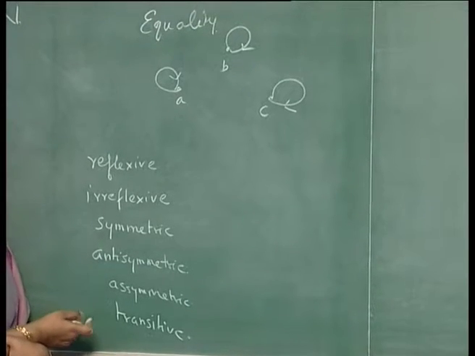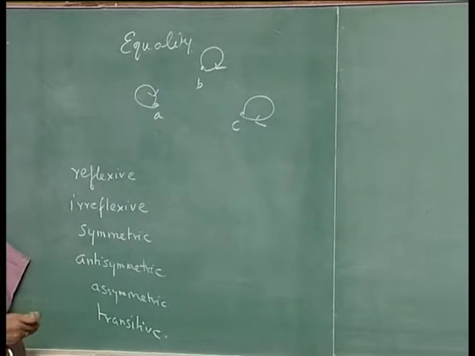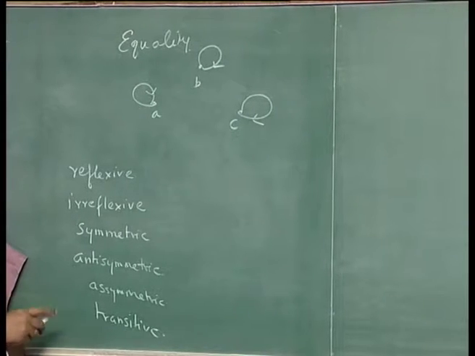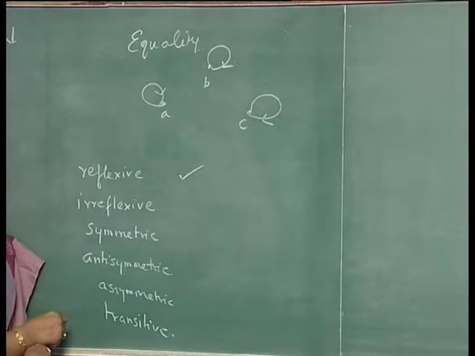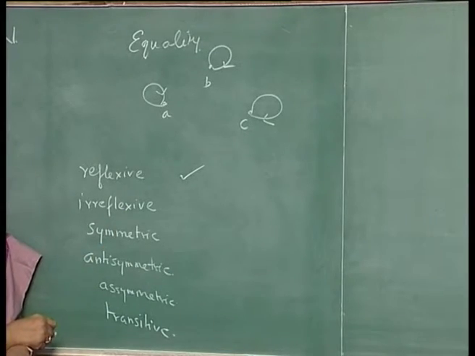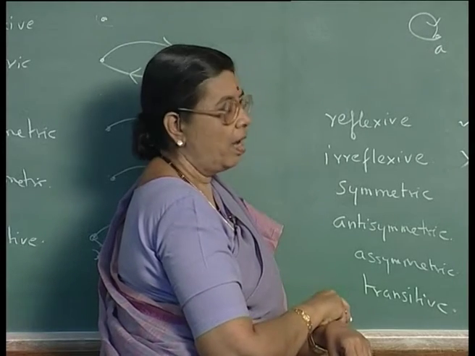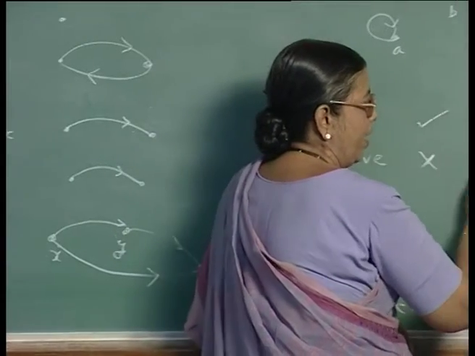A relation, there are only 3 elements here, A, B, C. What are the properties this relation has? Because there is a loop at every node, it is reflexive and it is not irreflexive. Okay. As we will slightly deviate.